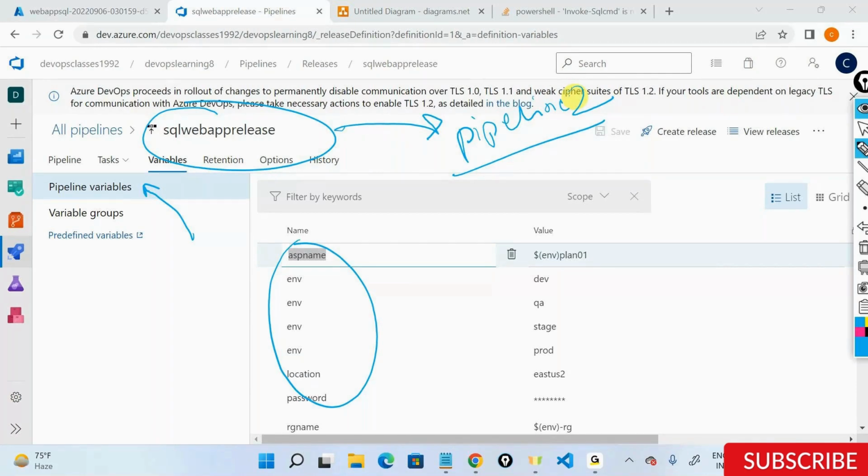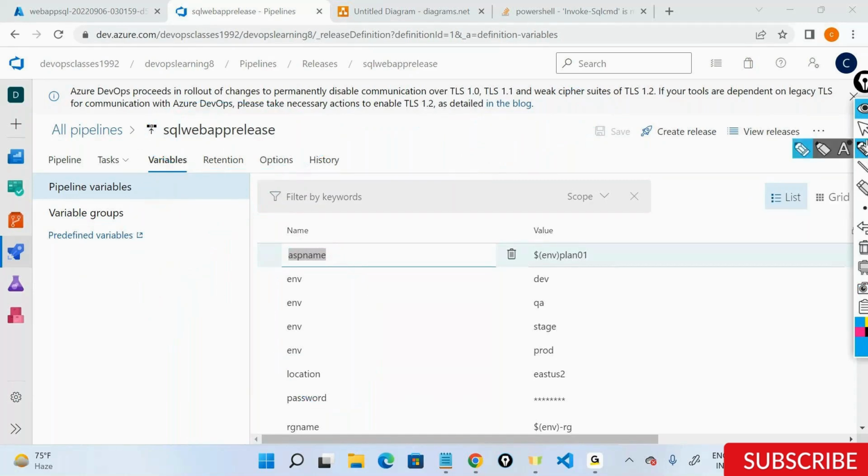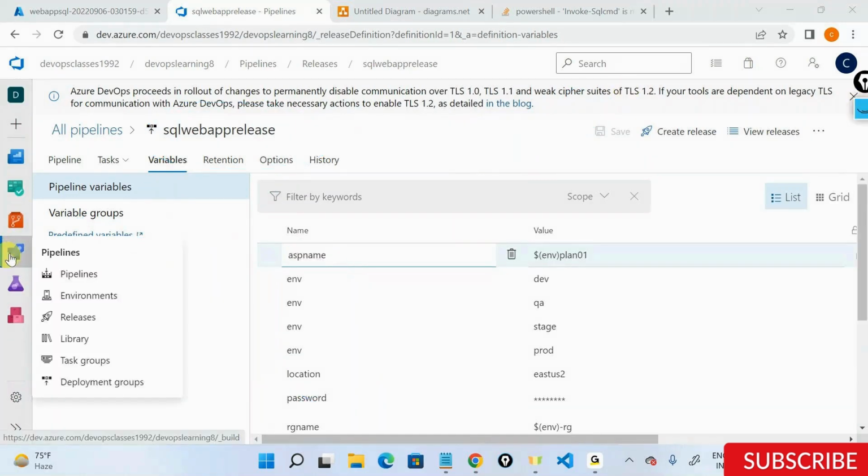That's the reason you have another concept called variable groups. These are also called global variables or library values. Libraries, which means that in Azure DevOps, you can create something called libraries or variable groups or global variables.